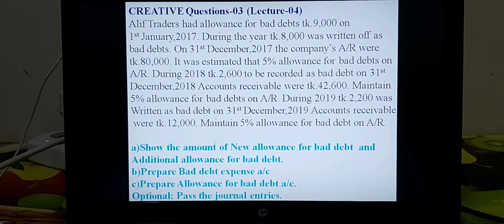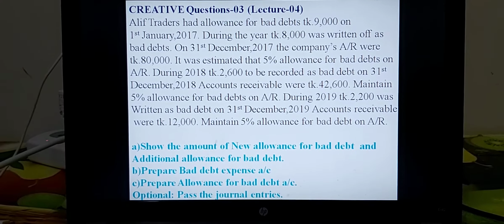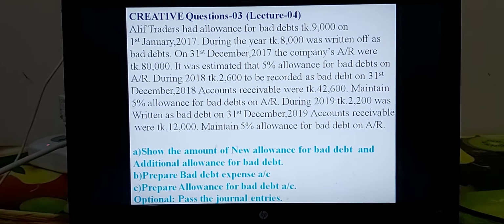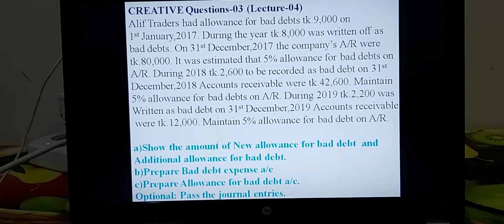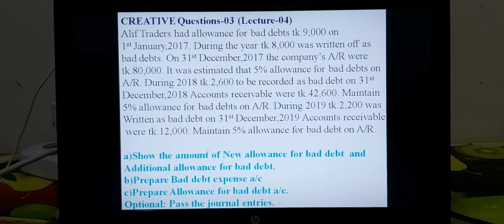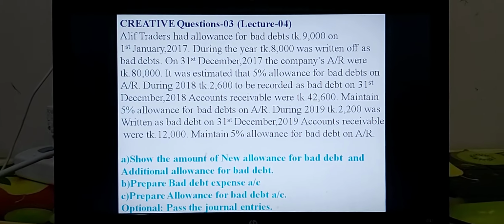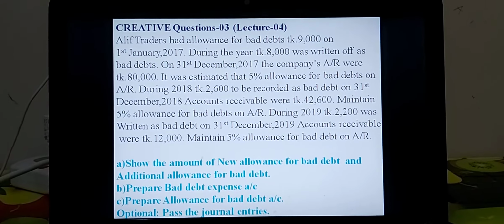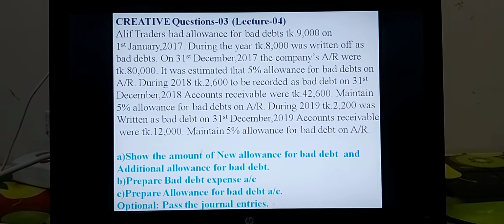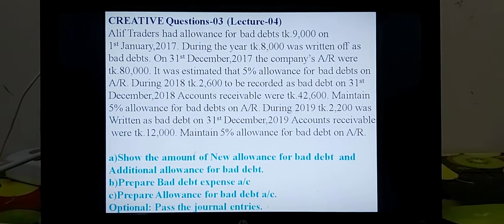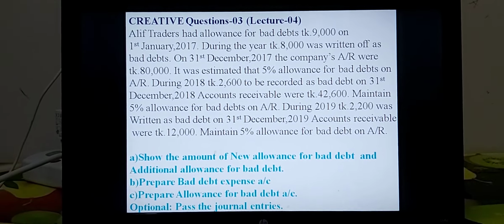On 31st December 2017, the company's account receivable was Taka 80,000. It was estimated that 5% allowance for bad debt on accounts receivable. That is the new allowance for bad debt or new provision for bad debt to be charged at the rate of 5% on debtors. Debtors amount Taka 80,000.